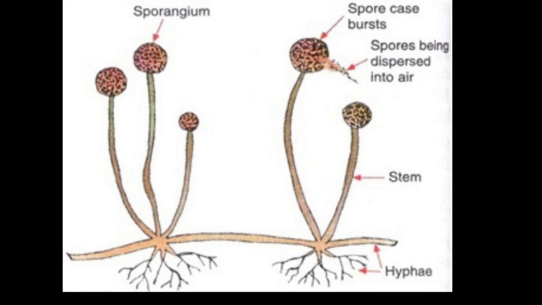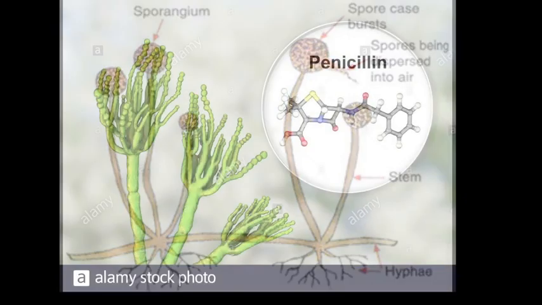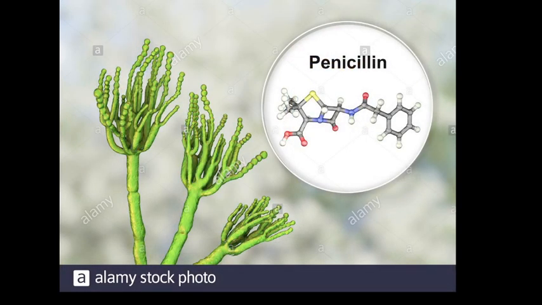So this is all about spore formation. Here is also an example of spore formation, a penicillium fungus. It also reproduces by forming spores.